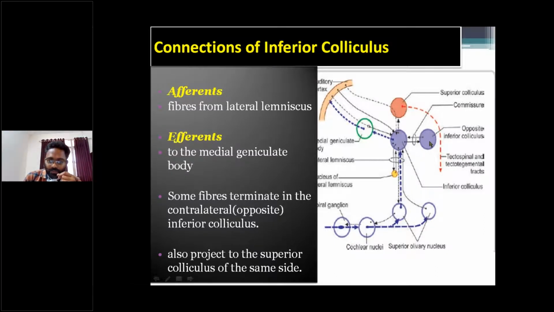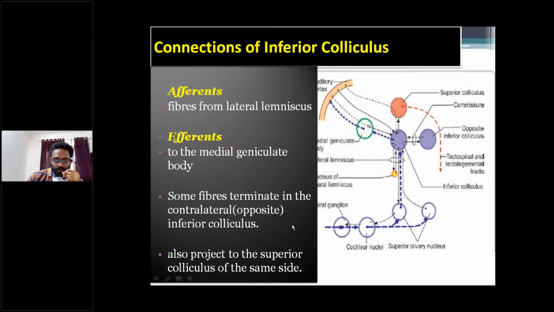This is the opposite inferior colliculus. Some fibers also project into the superior colliculus of the same side. These are the connections of the inferior colliculus.